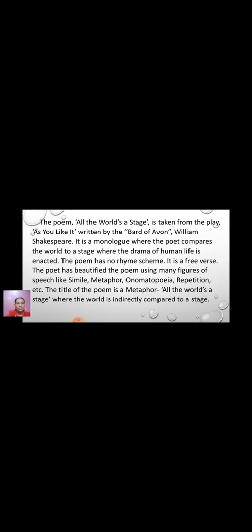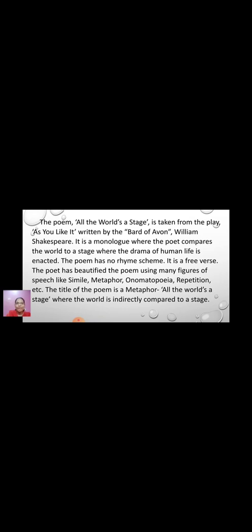So over here we have finished writing for 2 marks, right children? Half mark for the name of the poem, half mark for the name of the poet, 1 mark for giving the rhyme scheme. Even if there is no rhyme scheme, you simply write there is no rhyme scheme and you also get marks. Or even if you write it is a free verse, you will get that full 1 mark over there. Then the figures of speech.